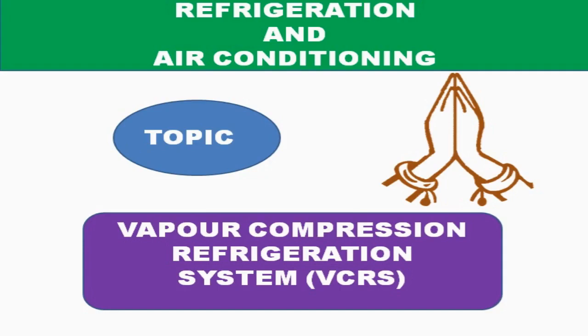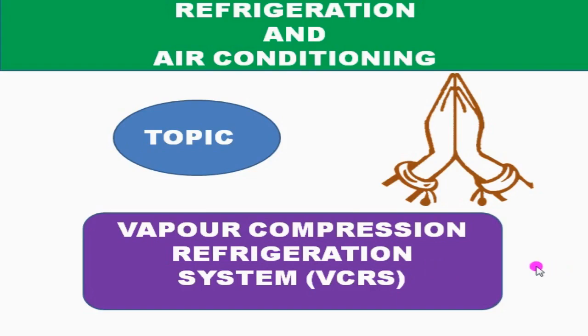The vapor refrigeration system is divided into two types: vapor compression refrigeration system and vapor absorption refrigeration system. In this video, I am going to explain the vapor compression refrigeration system. Vapor compression refrigeration systems are used for all purpose refrigeration. They have been used for the last 100 years, but with developments in compressor design and an increase in compressor speed, their use has increased nowadays.